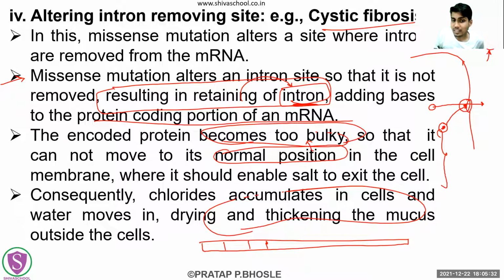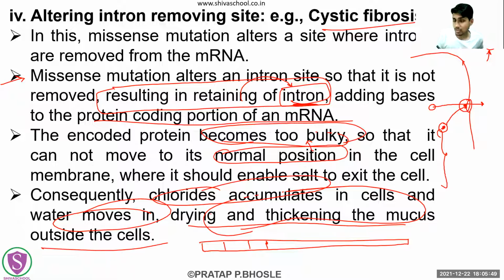So what is happening here? With the absence of this protein, the chlorides are going to accumulate in these cells. Because of that, the water will move in, which will result in drying and thickening of the mucus. So that will ultimately give a disease, that is cystic fibrosis. So this is the explanation of that disease.